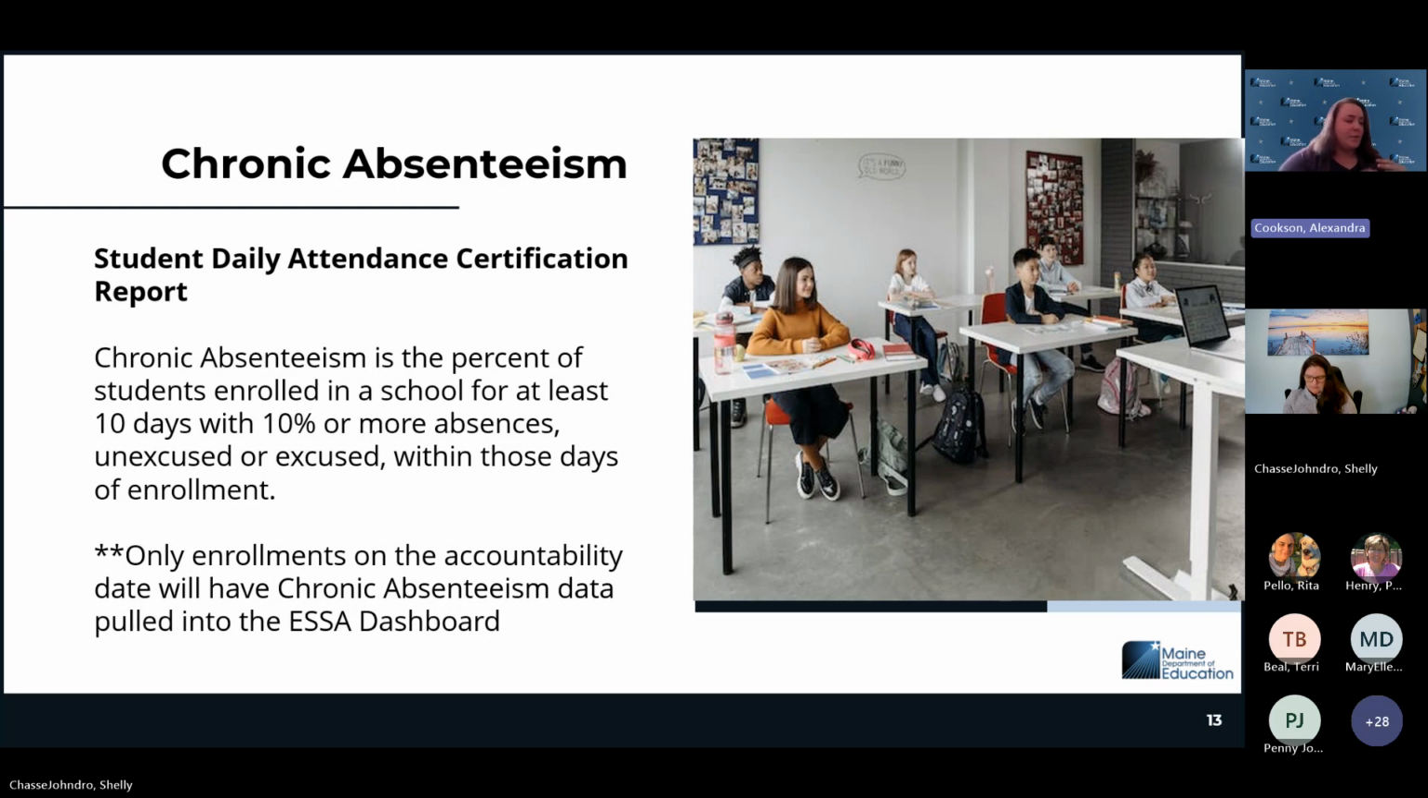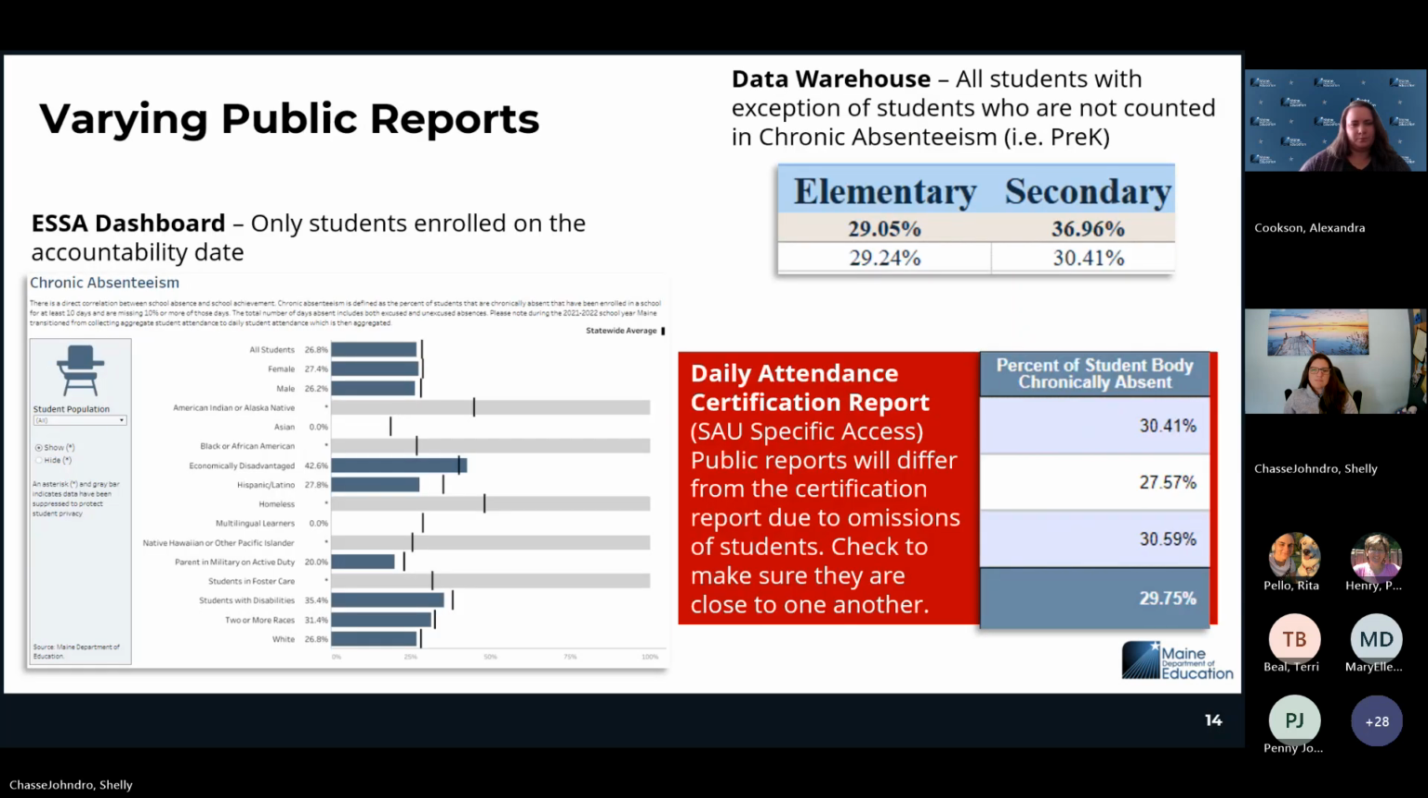We collect this data for all students at any point in this school year. So if you have a student who's enrolled in October, for example, that student would not show on the ESSA dashboard. This is only for those students who are enrolled on that accountability date. So we collect for the entire school year enrollment or attendance data for all of the students who ever pass through the doors of your schools, but what's being reported here is only those students who are enrolled on that day. So we'll get into that in the next slide, I think.